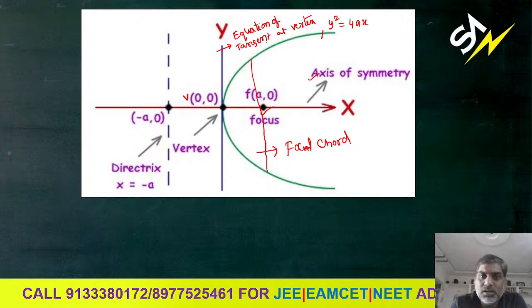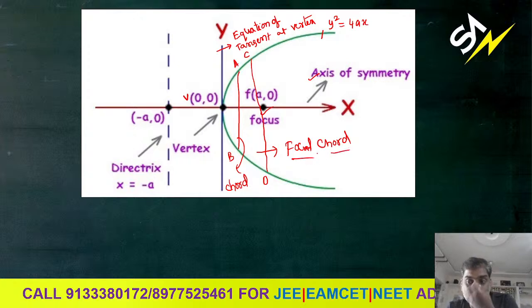And let us simply draw a chord. Let us take it as AB. AB is called a chord of the parabola. And here CD is called a focal chord of the parabola. Why? Because it is passing through the focus of the parabola.